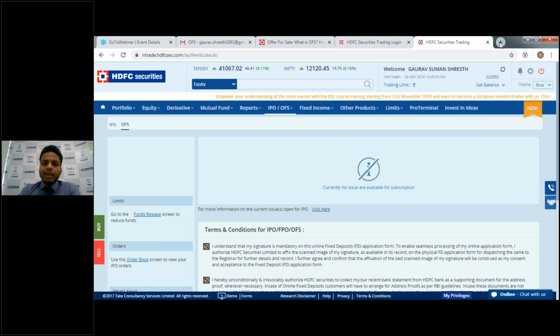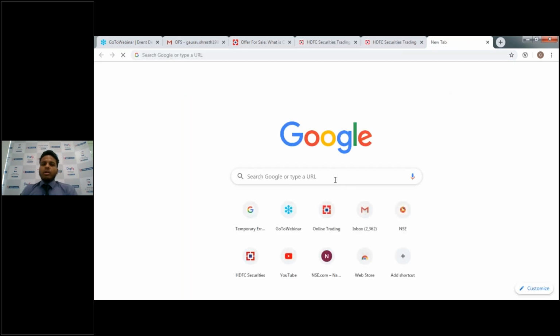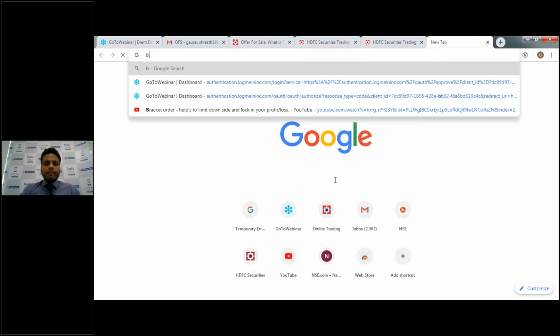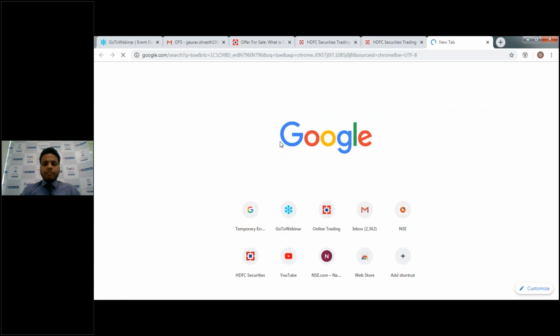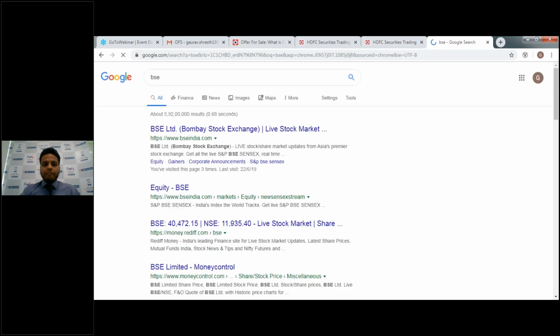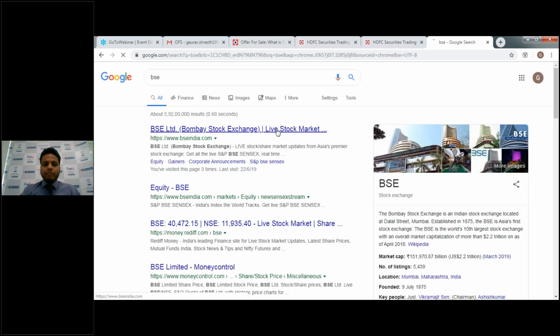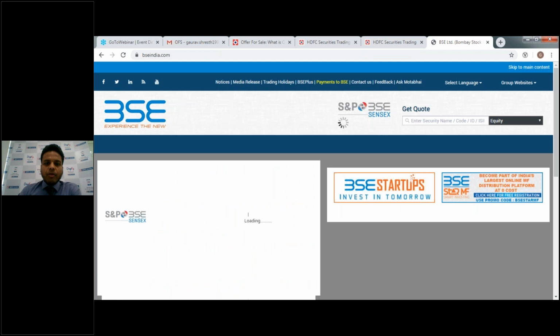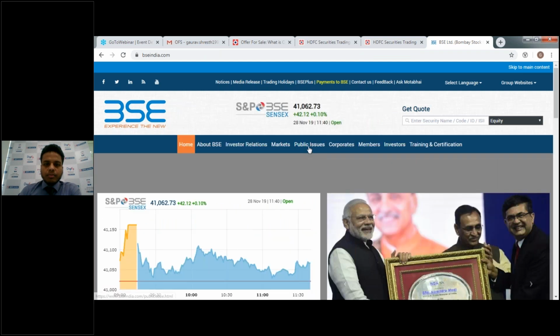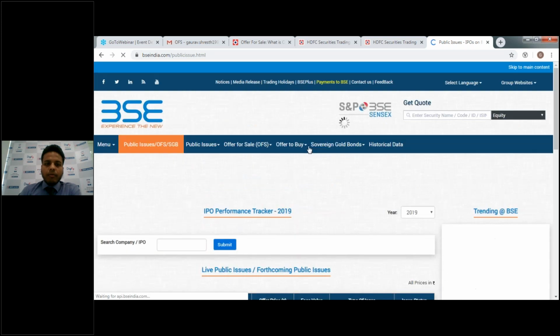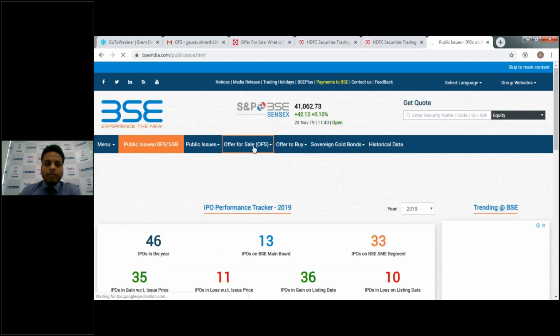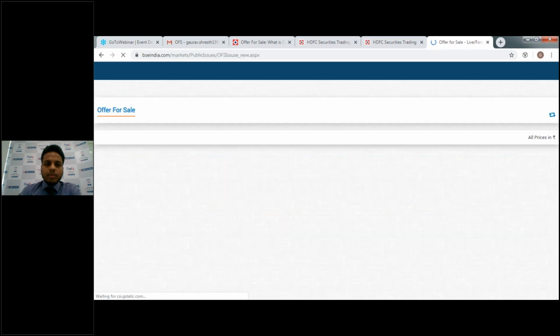Another way to get details of a particular OFS is to go to the BSE website. On the BSE website, you have to go to public issue, and in public issue, you have to click on offer for sale, live or forthcoming issue.